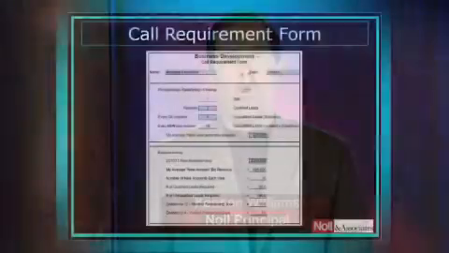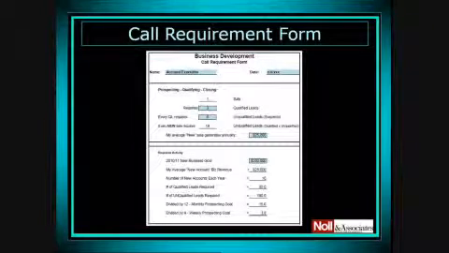The Knoll Sales Coach provides account executives with a personal call requirement form. Everyone should go in at least one time and fill out this call requirement form to get an idea of how many calls you need to be making on a weekly basis in order to reasonably expect to hit your budget.